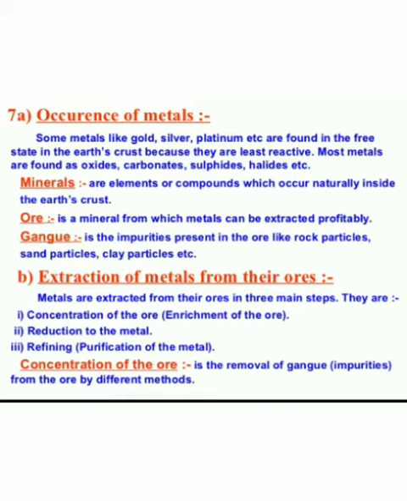We are learning the chapter metals and non-metals. Till now, we have studied physical and chemical properties of metals and non-metals. And today, we are going to learn a new concept, that is occurrence of metals.